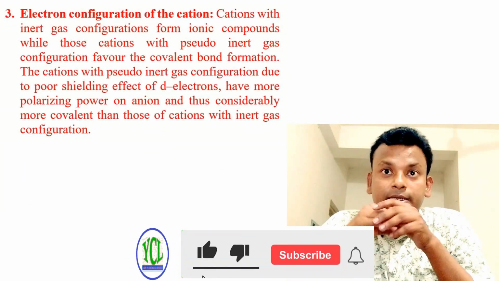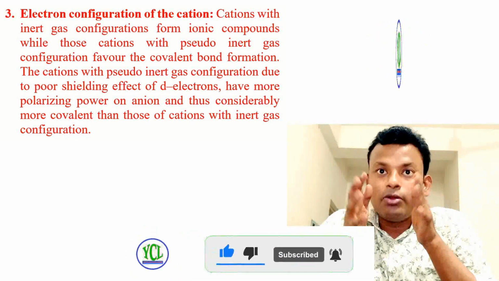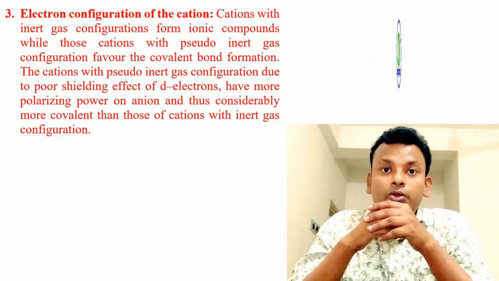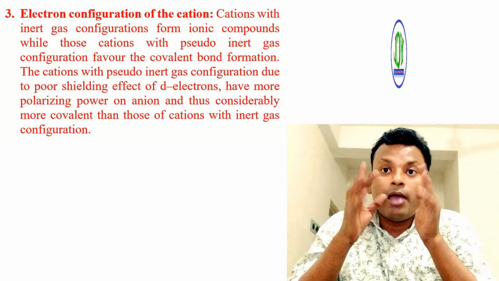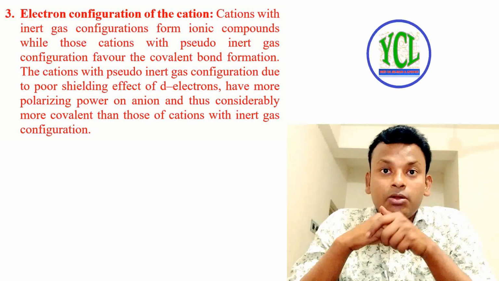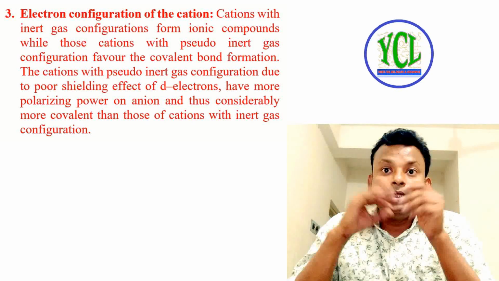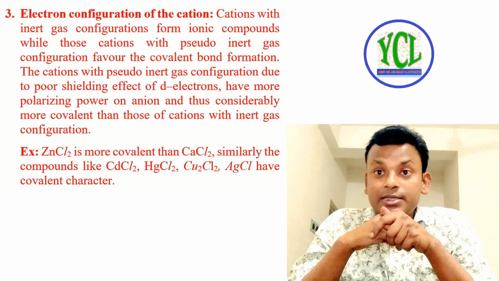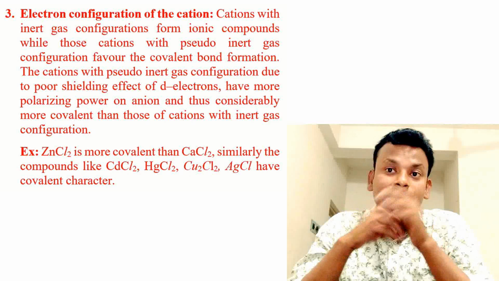Point 3. Electronic configuration of the cation. Cations with inert gas electronic configuration form ionic compounds, while those cations with pseudo inert gas configuration favor covalent bond formation. The cations with pseudo inert gas configuration, due to the poor shielding effect of d electrons, have more polarizing power on the anion and thus are considerably more covalent than cations with inert gas configuration. For example, ZnCl2 is more covalent than CaCl2. Similarly, compounds like CdCl2, HgCl2, Cu2Cl2, AgCl have covalent character.